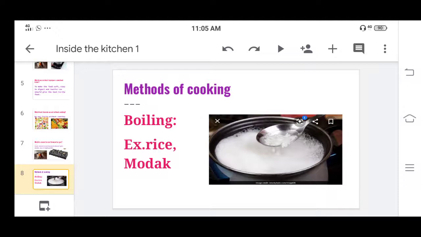Here is the first method, that is boiling. As I have given you the example of rice, we won't eat it raw, so we add water to the rice and keep it on the gas, induction or stove, whatever you are using for obtaining the heat. And when the rice boils, after some time it gets cooked. We do this for modak also. Modak we can boil, and we can steam also. This is the first method of cooking, that is boiling.